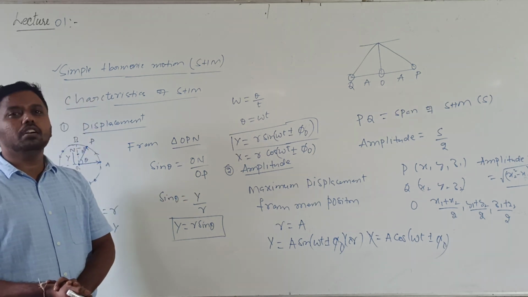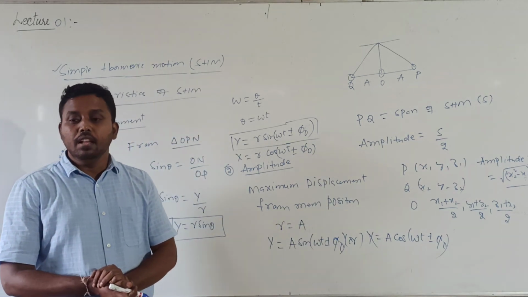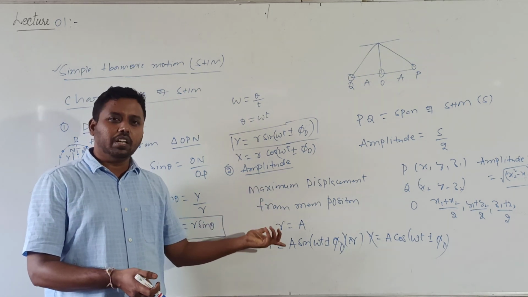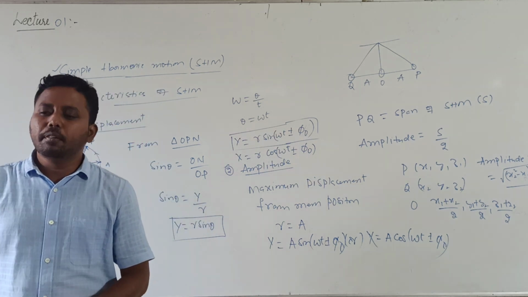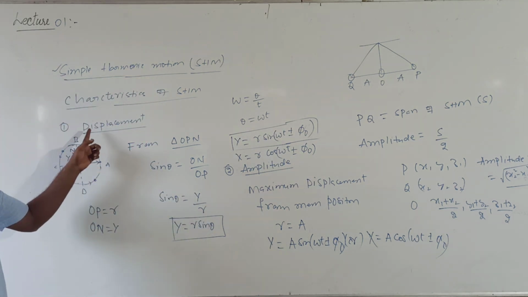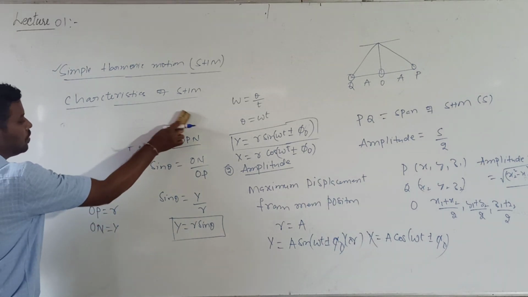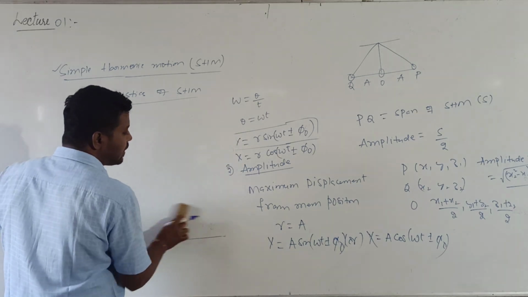So what is amplitude? The maximum displacement from the mean position. The SI unit of amplitude is meter only. It is a distance only, right? So that's why the SI unit is meters. The first characteristic is displacement, and the second characteristic is amplitude. Now we'll see the third characteristic.